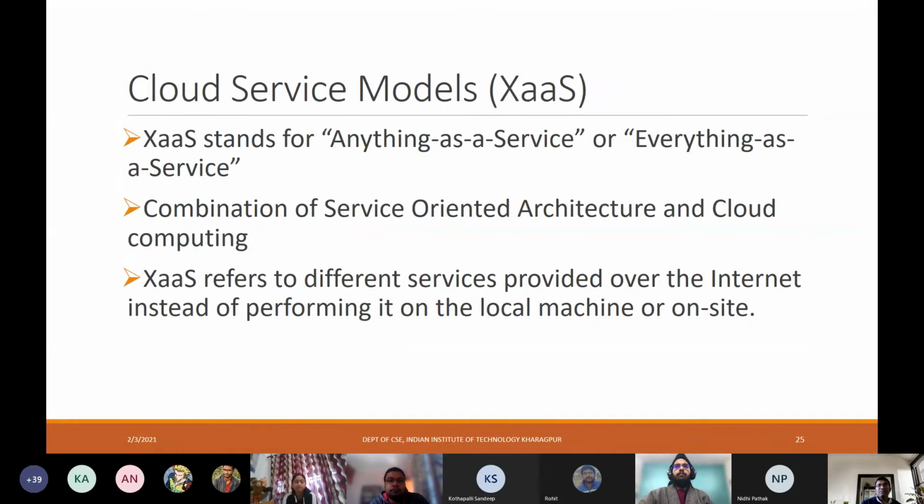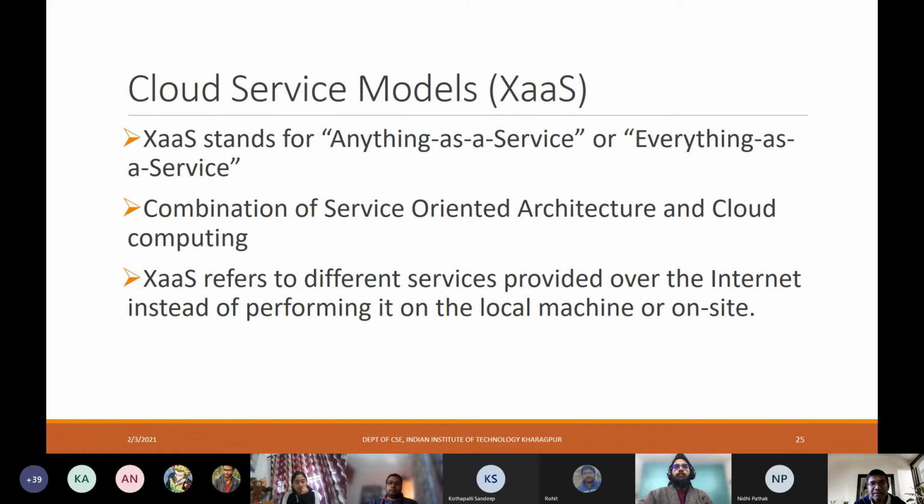There are different service models, and you have already seen time and again the primary three service models of cloud computing: infrastructure as a service, platform as a service, and software as a service. These three primary ones we have already seen. But it started with those three preliminary services and extended to anything as a service or everything as a service, written like this: XaaS. X is a placeholder for anything or everything.